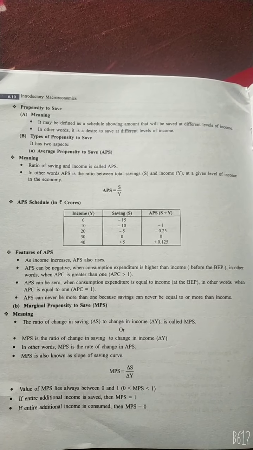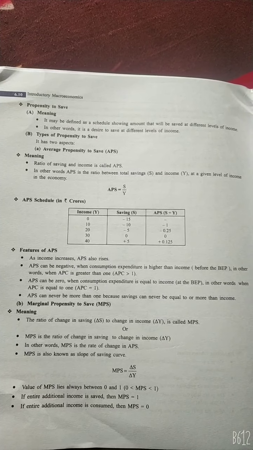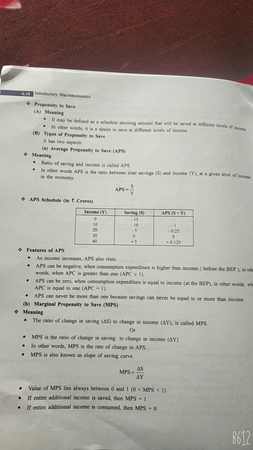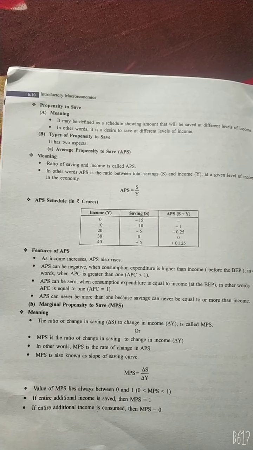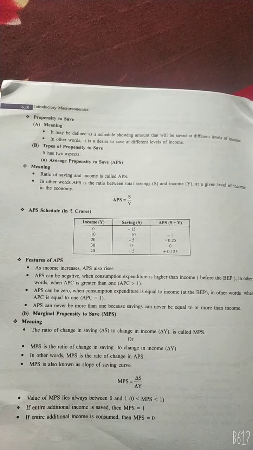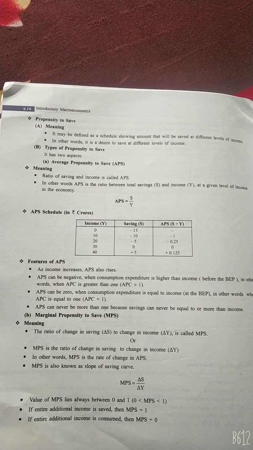Jai Hind students, today we are going to discuss another topic in the chapter Aggregate Demand and Aggregate Supply, that is types of propensity to save. So it has two aspects. First, average propensity to save. What is average propensity to save? It means the ratio of total saving to total income.